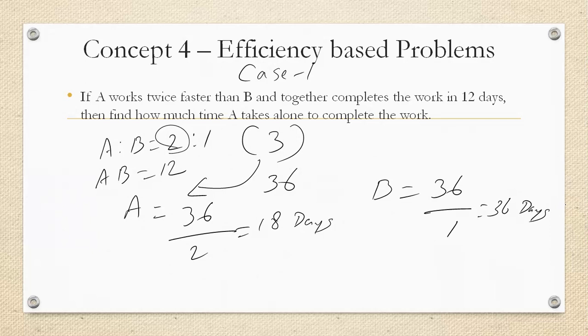You calculate the sum of the ratio and multiply with the together time. We get 36 units as a total work. To calculate the time taken by A, divide the total work by efficiency of A, we get 18 days. And for B, divide the total work 36 by efficiency of B, 1, we get 36 days.